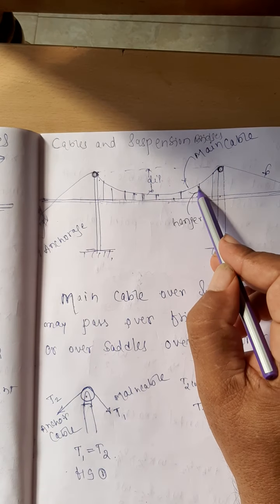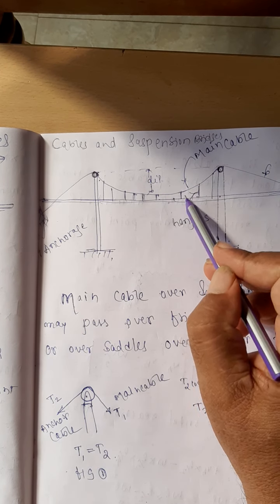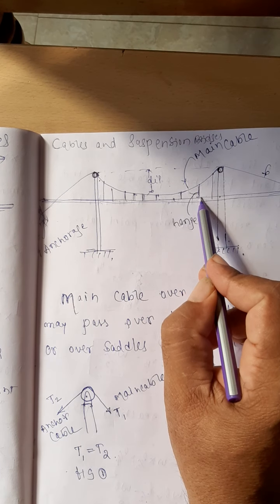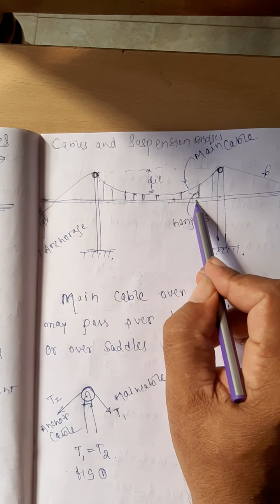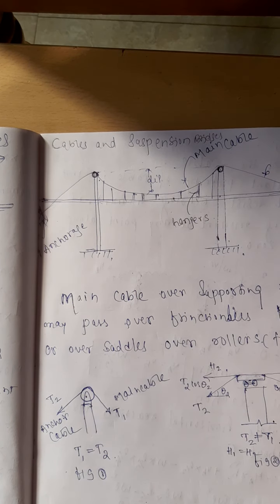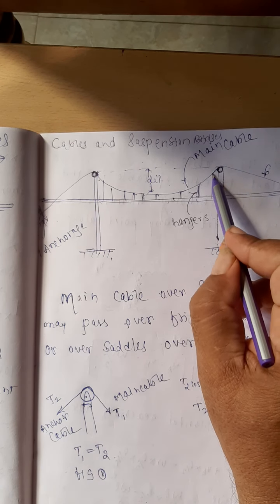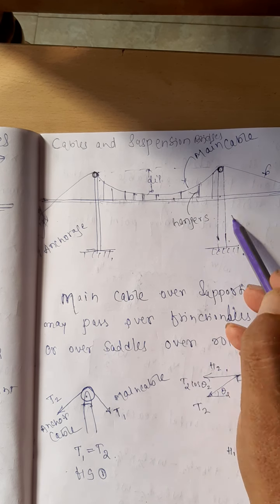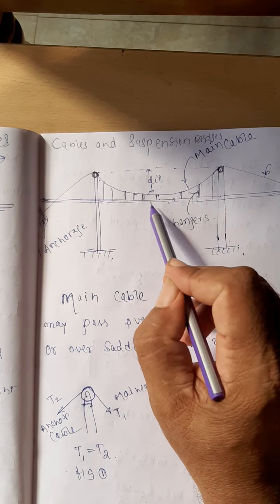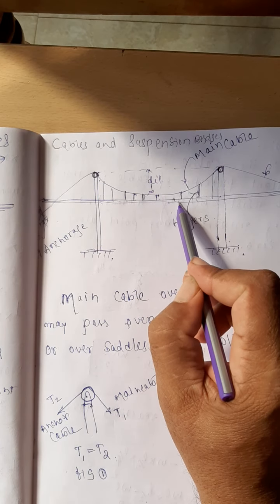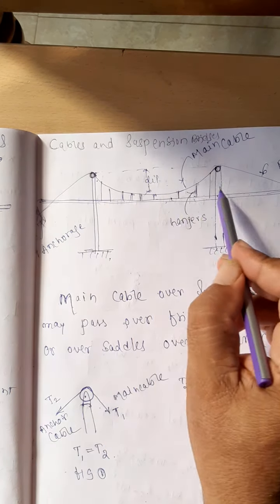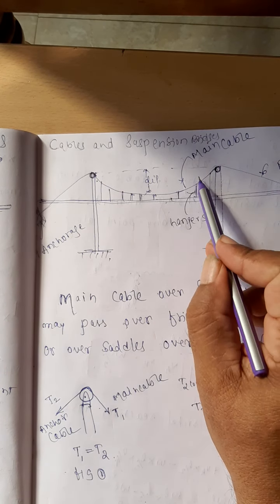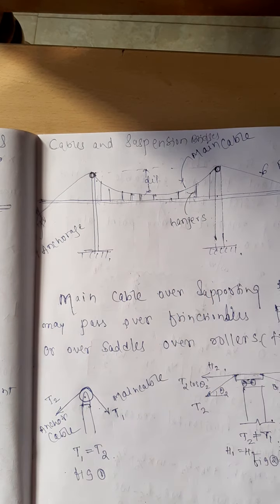This is the cable and these are the hangers. This hanger will hold this pathway road in position. It's connected to this cable, and the cables are fixed in position by means of the backstay. This is the complete cable. It is passing over the two pulleys and the hangers are holding this roadway, usually what we call a temporary hanging bridge. Even Howrah bridge is somewhat of this particular structure.